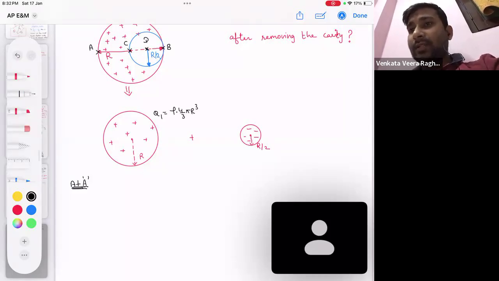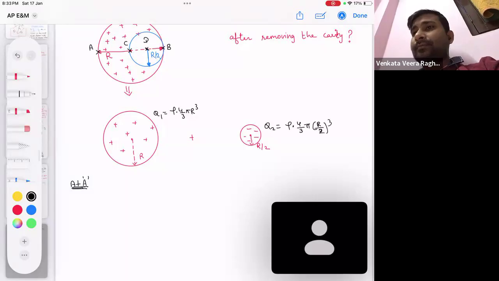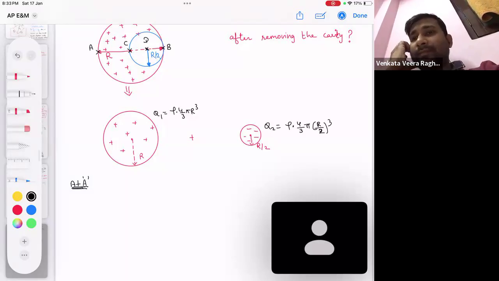And if I call this Q2, will it be density into 4 by 3 pi (R by 2) cube? Please tell me. Q1, Q2 value we got, right?